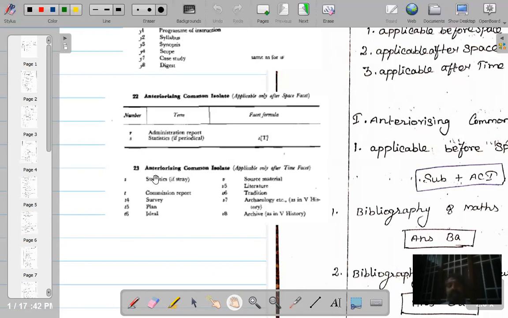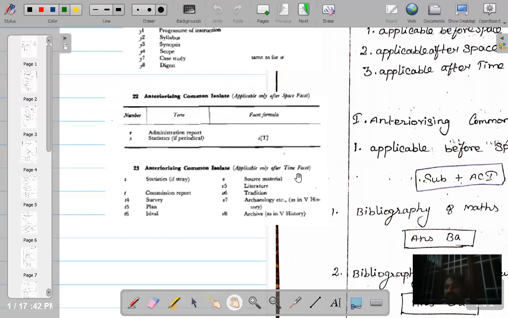Every year they publish. Then you have to make use of yes. Fine. Then comes ACI applicable only after time. That means only after writing the year, only after writing the time, you have to make use of these alphabets. What are they? Yes, statistics. If the statistical report is continuously appearing, continuously getting published, then use yes. If it is not periodical, it's not regular, you can use yes. Commission report T, survey T4, survey report T4, then source materials, archives. So all these are ACI applicable only after time phases.